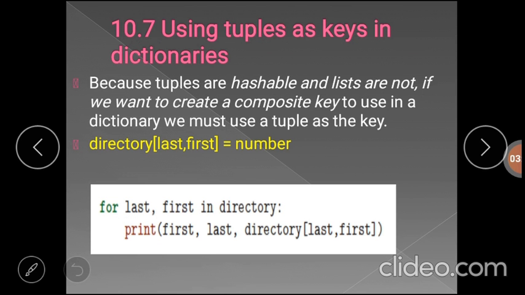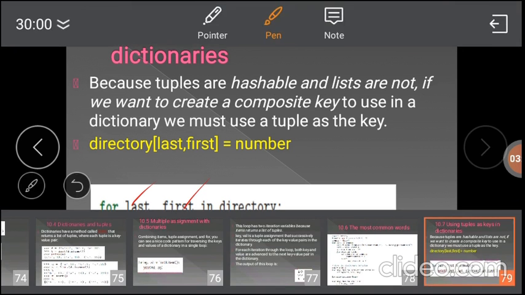Inside the for loop we have to consider the last name and first name as the key, and we assign the number to that particular key. We have to store the number in that particular key.